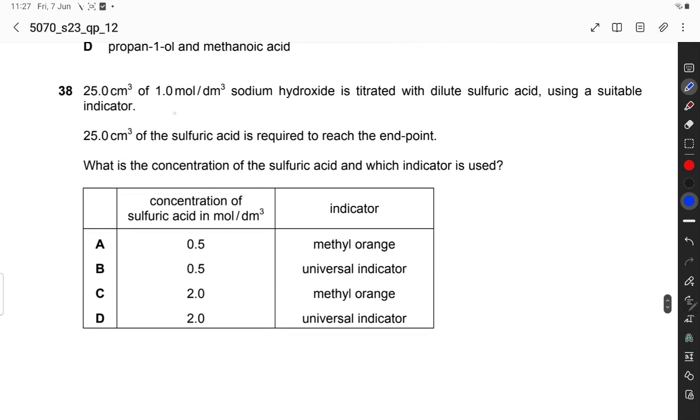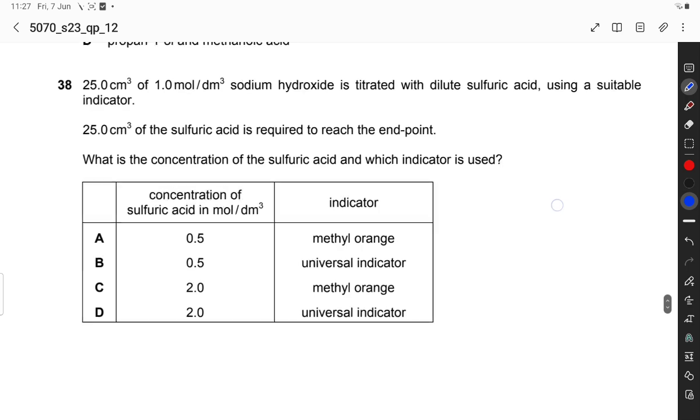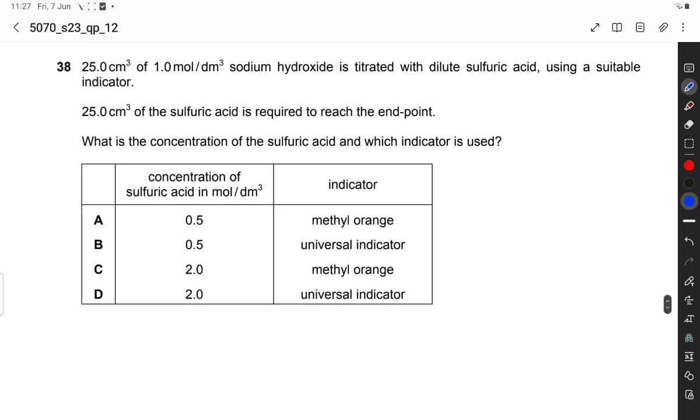25 cm3 of 1 mol per dm3 sodium hydroxide is titrated with dilute sulfuric acid using a suitable indicator. 25 cm3 of dilute sulfuric acid is required to reach the end point. What is the concentration of the sulfuric acid?